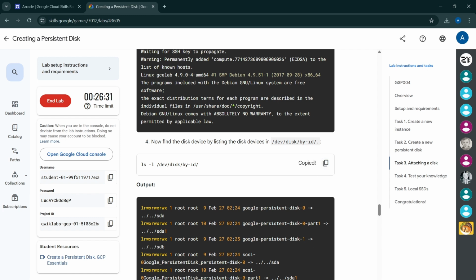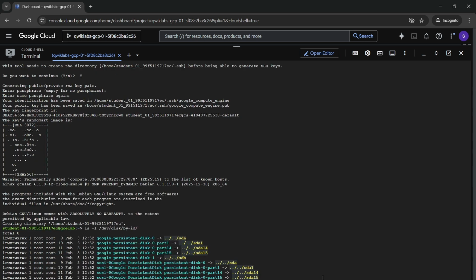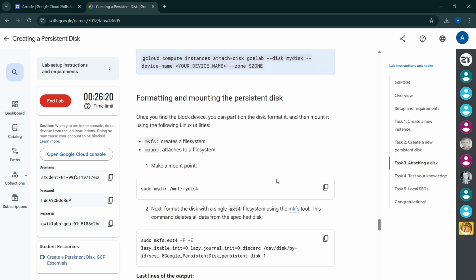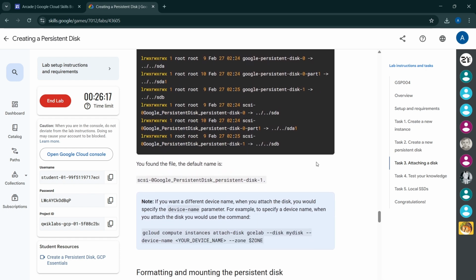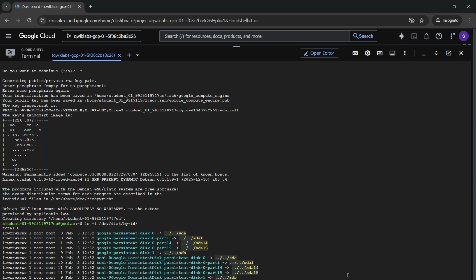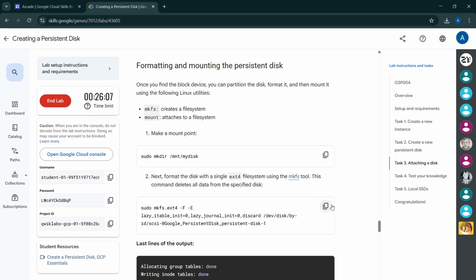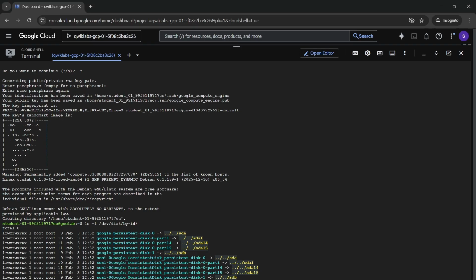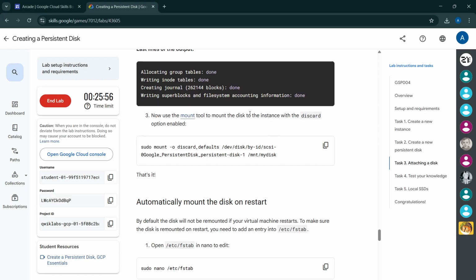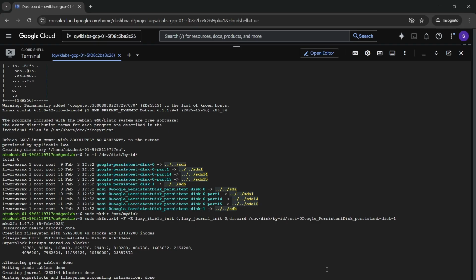enter this command to find the disk device, and the list is here. And next, run this command, create a directory, mount point actually. And after run this command, we will run this one.